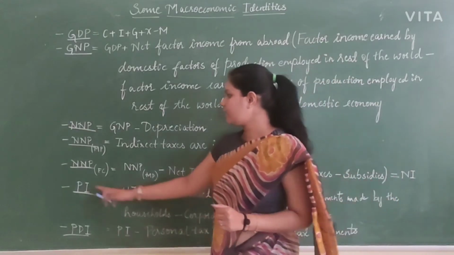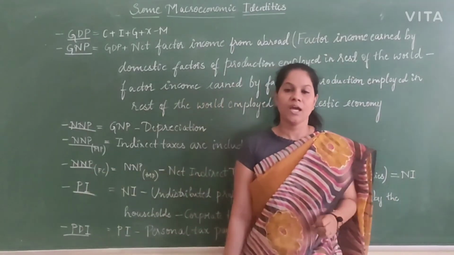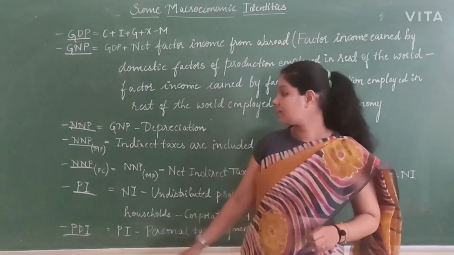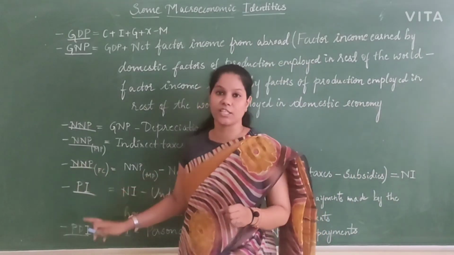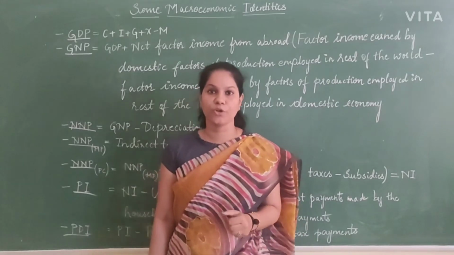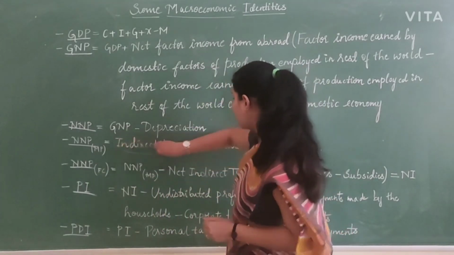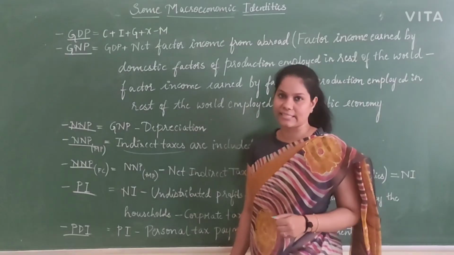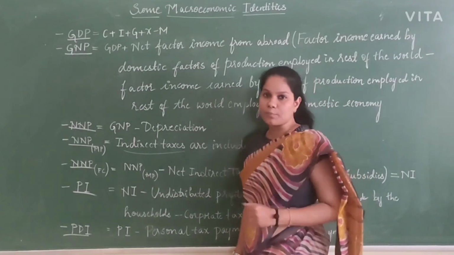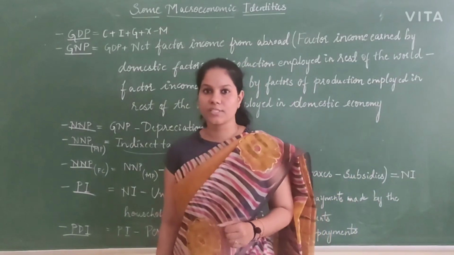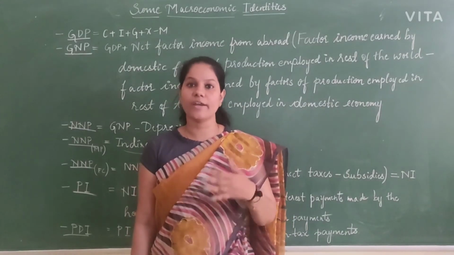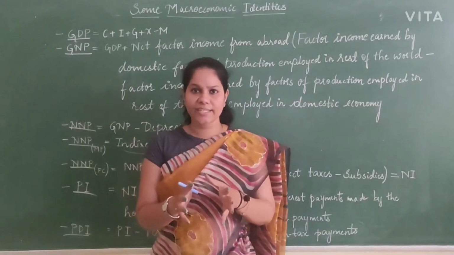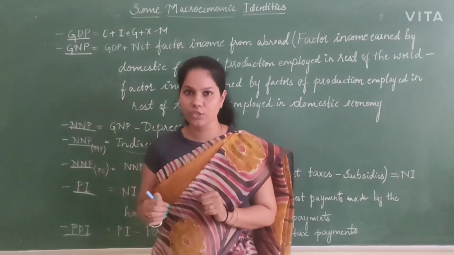Then you have NNP FC, net national product at factor cost. In this one, we are not going to include the indirect taxes. Whenever it comes to market price, when all goods and services are calculated as national income, indirect taxes are already included. Now, indirect taxes go directly to the government only.